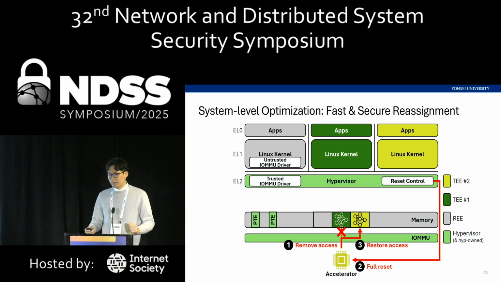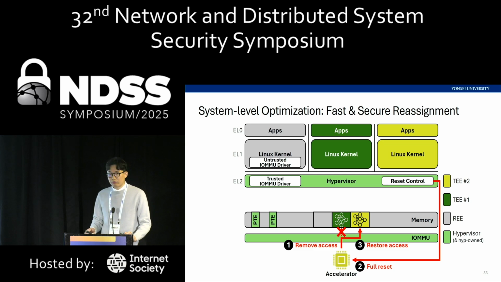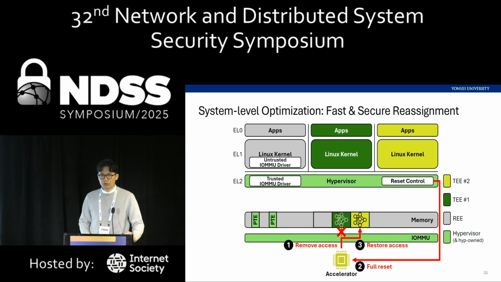So we first remove access from T number 1 for the accelerator, and then we have the hypervisor fully reset the accelerator so that all the leftover data is wiped out from the accelerator. Finally, we grant access to T number 2 for the accelerator.